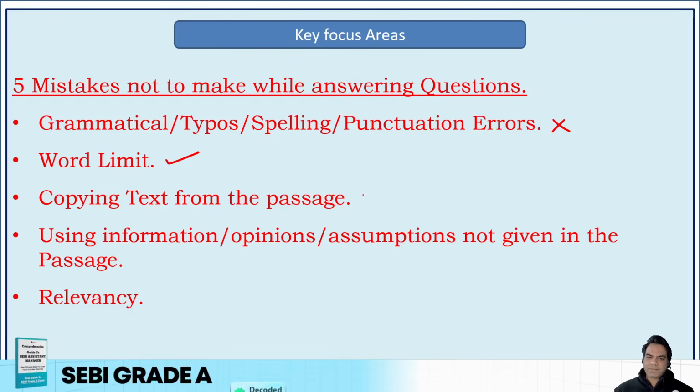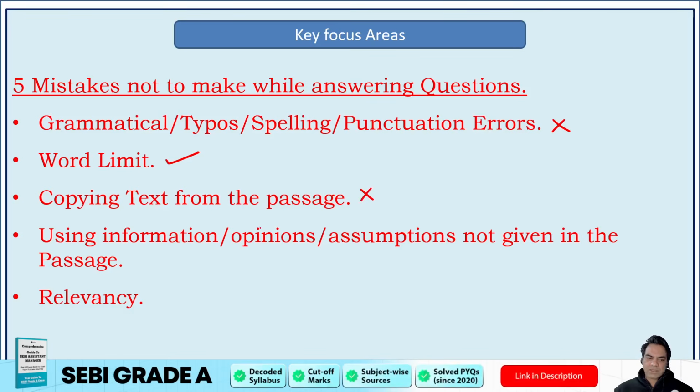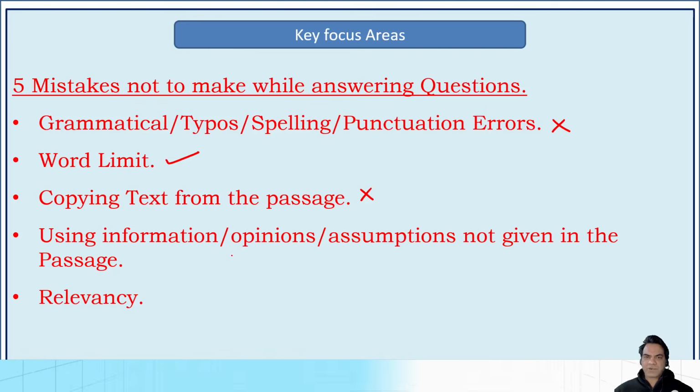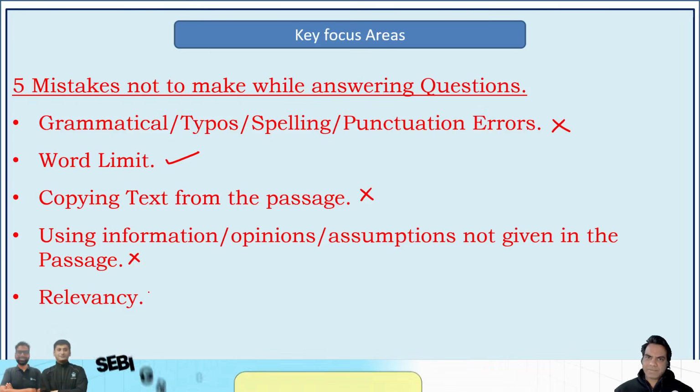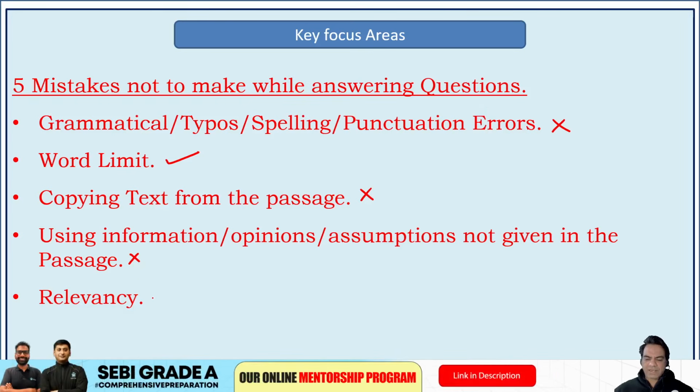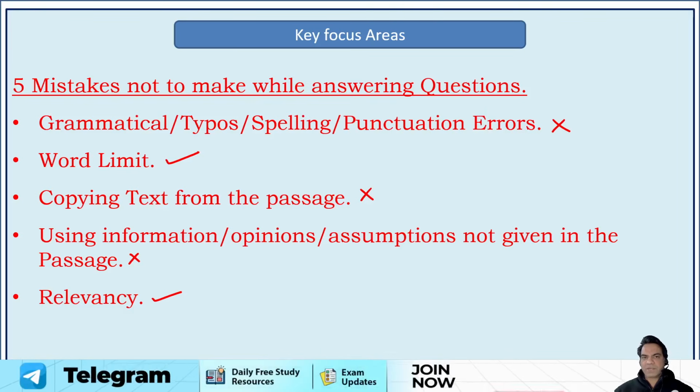Now, copying text from the passage is a strict no-no. It will lead to deduction of marks. Using information, opinions, or assumptions not given in the passage is again a strict no-no in comprehension. You cannot add anything beyond the passage. You have to base your answers on the passage only, and your answers should be relevant to the question. Your answers will be read by a human being, and they will be evaluated by a person itself. So make sure you focus on these 5 mistakes.